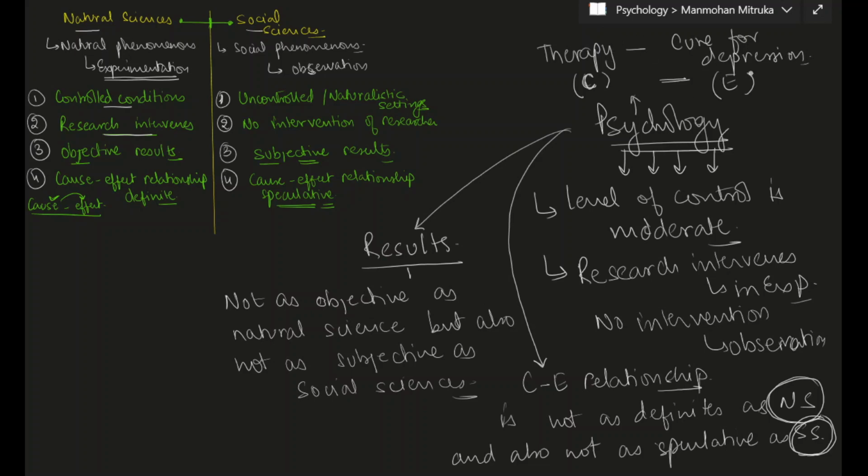It is not definite that this cause is going to have this effect, but it is also not very subjective. The probability is also not very low. There is going to be some effect of the therapy on the depression of the person. So the cause-effect relationship is neither definite like the natural sciences, nor speculative like the social sciences.